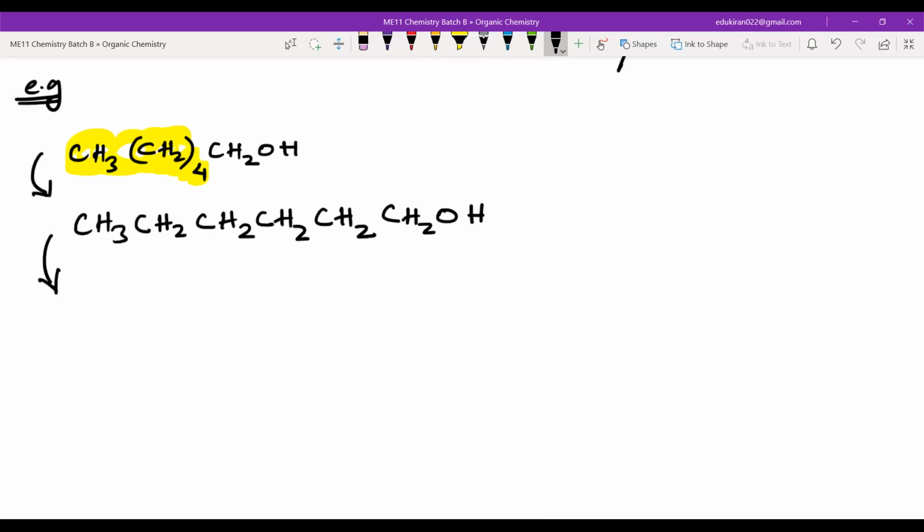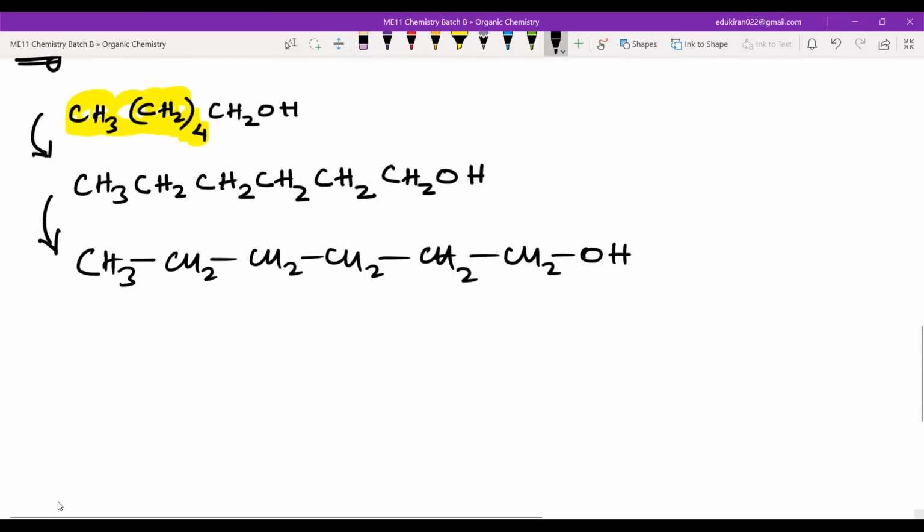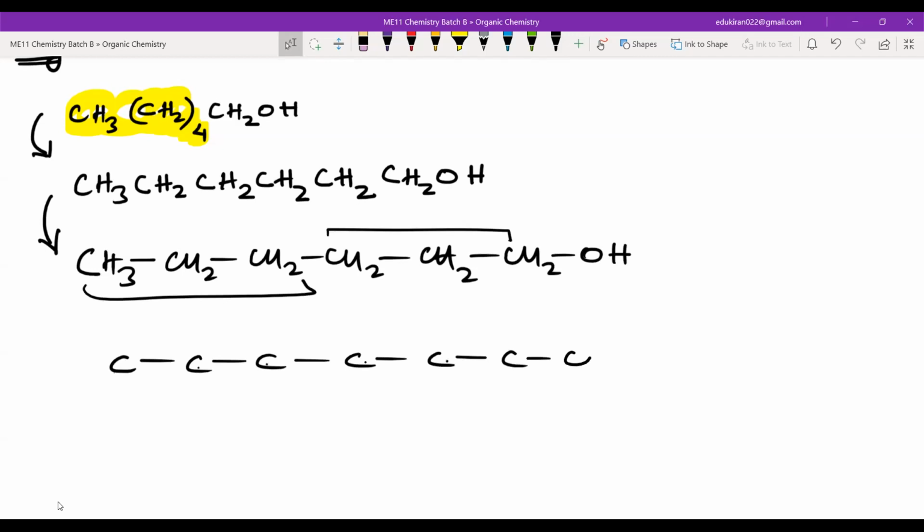The next step would be that you will be attaching bonds between the carbon atoms. So you will be writing CH3, CH2, CH2, CH2, CH2, 1, 2, 3, 4, one more CH2OH. Next, you will be just writing the carbons and the hydrogens. So this carbon, you will write like this: carbon, carbon, carbon, carbon, 1, 2, 3, 4, 5, 6. There are 6 carbons, and then O, and then H. Now this carbon has 3 hydrogens. You will put 3 hydrogens like this. Now all these have 2 hydrogens, so you will be putting hydrogens like this.